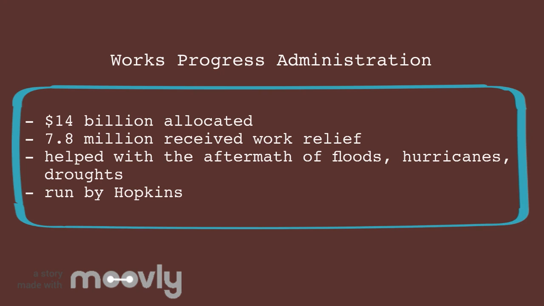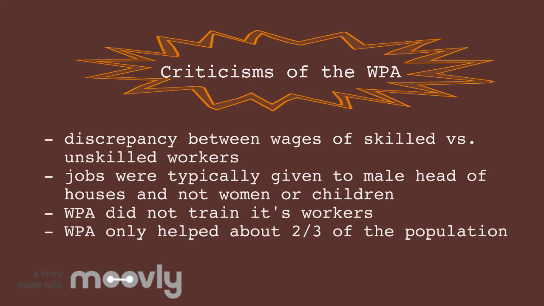7.8 million people received work relief through it. It helped with the aftermath of floods, hurricanes, droughts, and other natural disasters, and it was run by Hopkins. There was a discrepancy between the wages of skilled workers versus unskilled workers. Jobs were typically given to male heads of households and not women or children. The WPA did not train its workers, and the WPA only helped about 2/3 of the overall population.